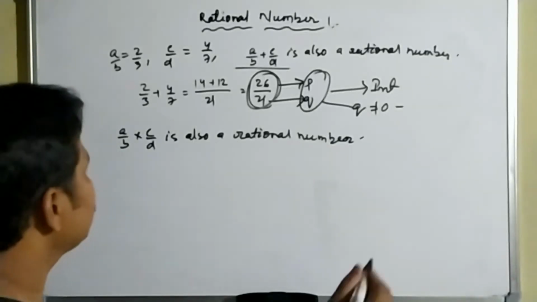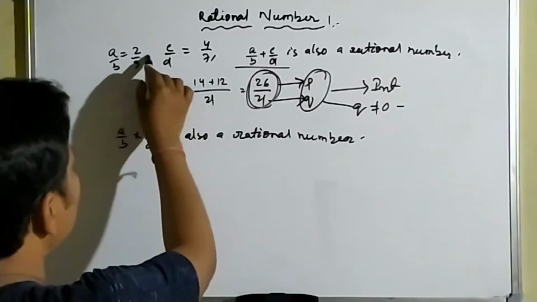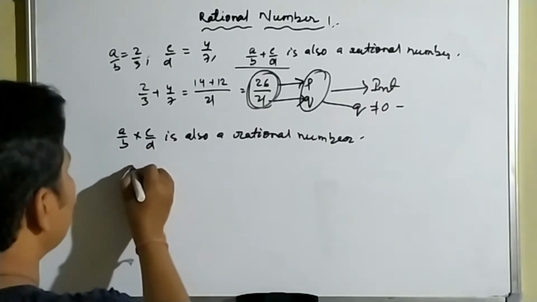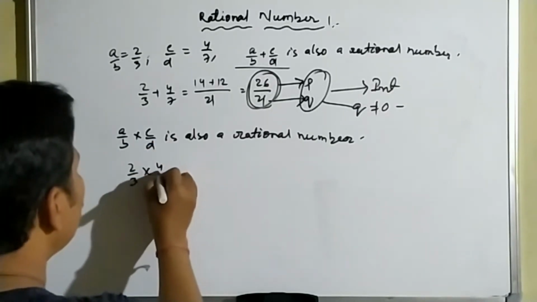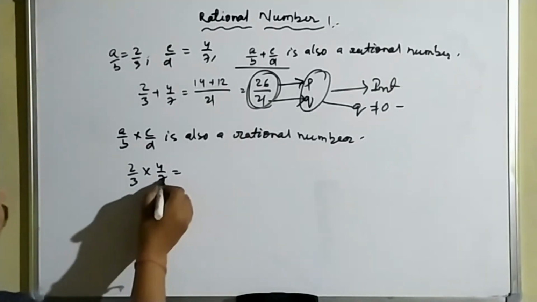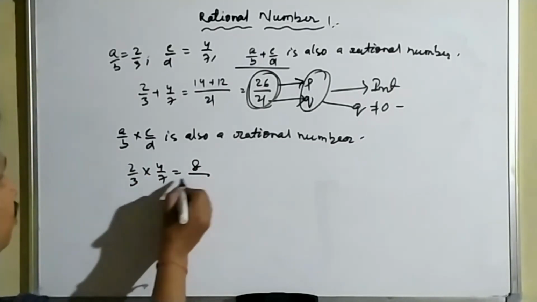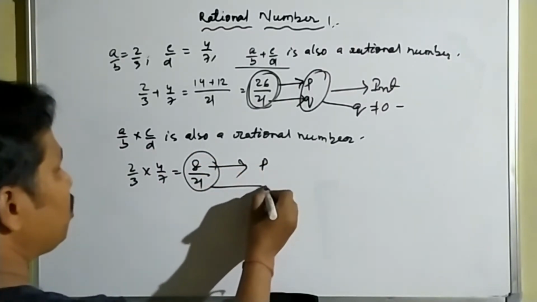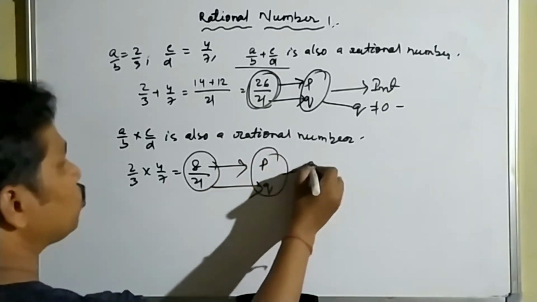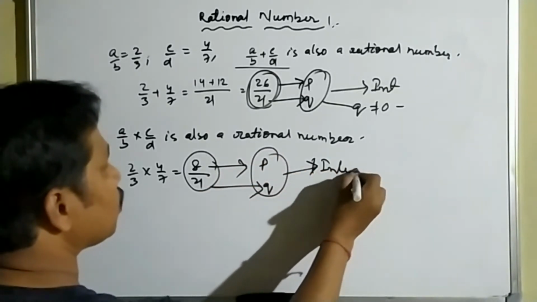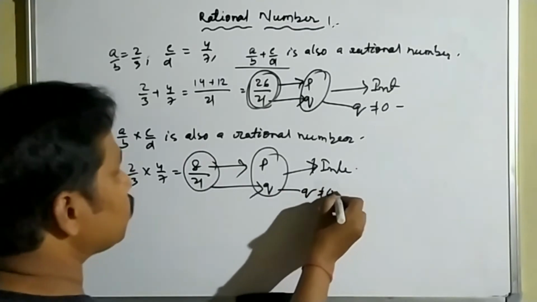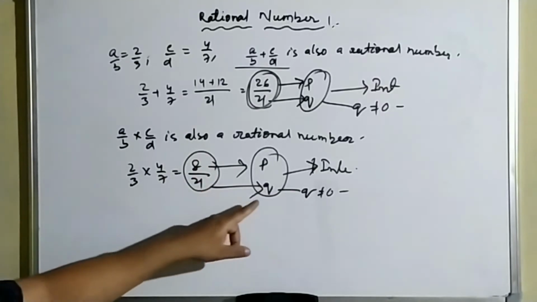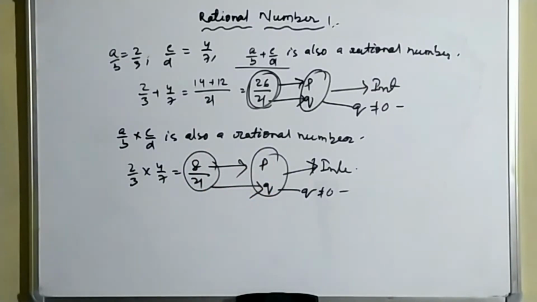So how can we verify this? Suppose again we take a by b is equal to 2 by 3 and c by d equal to 4 by 7. So the product of a by b and c by d is equal to 2 by 3 into 4 by 7, which is equal to 8 by 7 into 3, 21. So here 8 is representing P and 21 is representing Q. So P and Q both are integers and Q is not equal to 0. That's why we can write that P by Q, 8 by 21, is also a rational number.